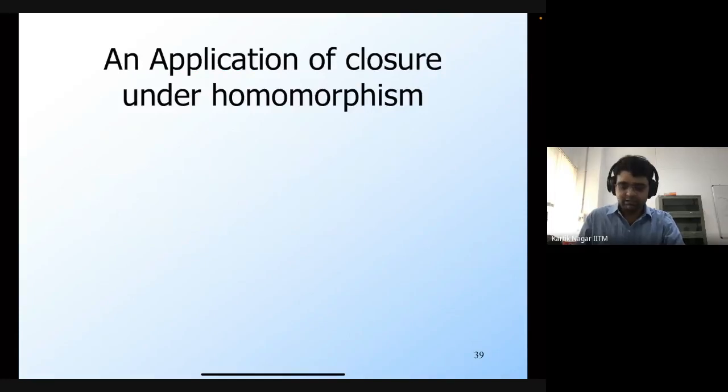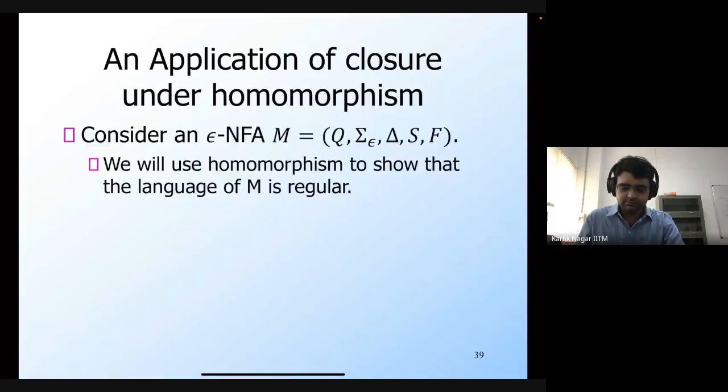Okay, so let's see why we are interested in this operation of homomorphism, or what an application of this property is. So let's look at an application of closure under homomorphism. Let's consider this epsilon NFA M. So consider this arbitrary epsilon NFA M.